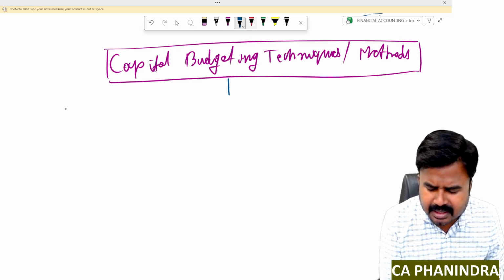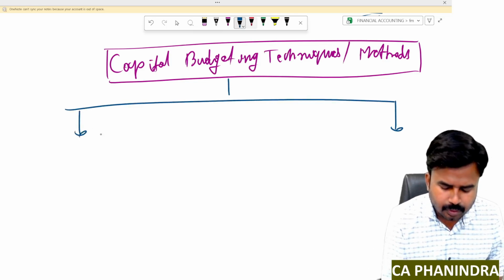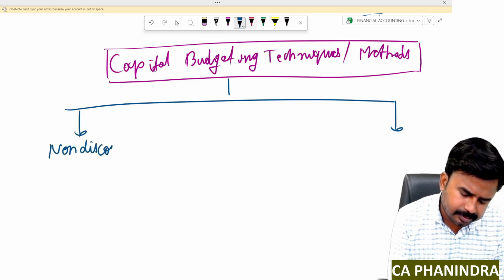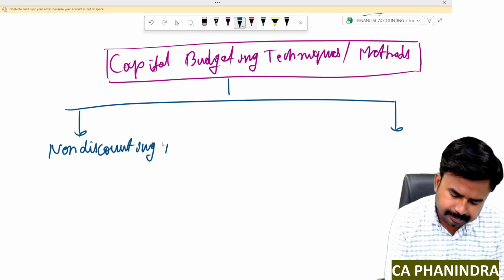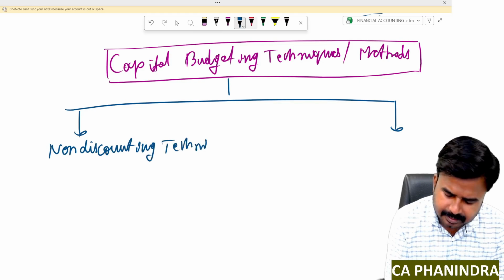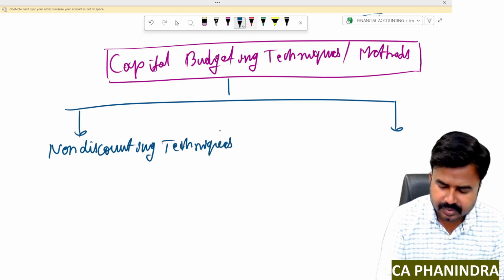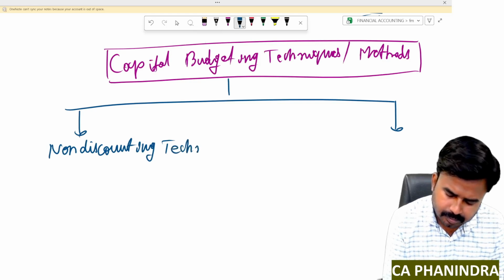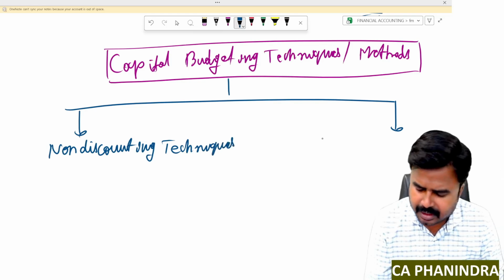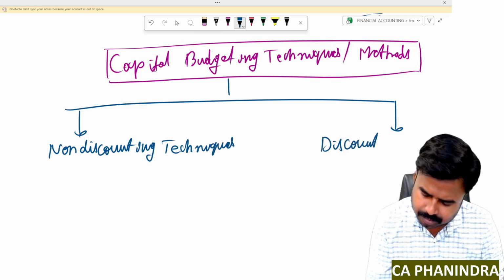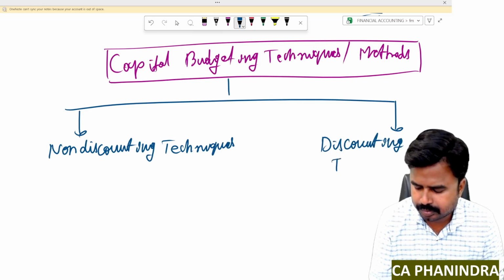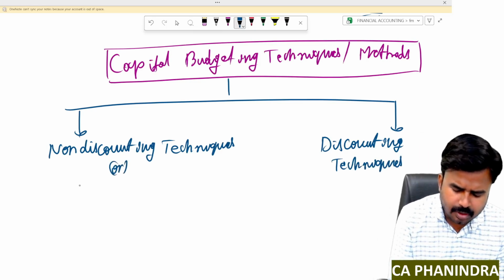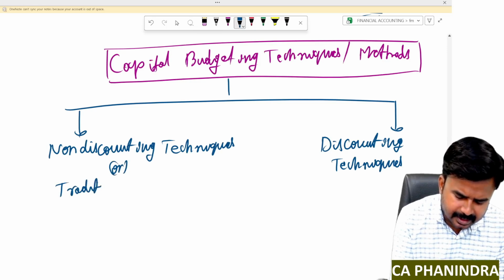These capital budgeting techniques are of two types. One is non-discounting techniques. Second one, discounting techniques. These non-discounting techniques are also known as traditional techniques.